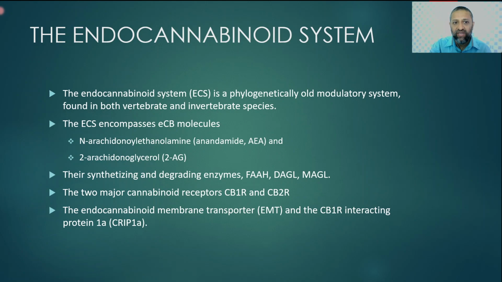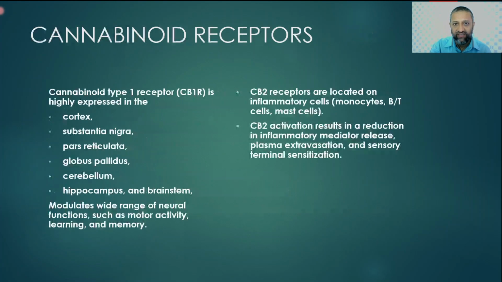The endocannabinoid system encompasses endocannabinoid molecules. First is N-arachidonyl ethanolamine, also known as anandamide, because of the bliss that its stimulation causes in humans, and 2-AG or 2-arachidonyl glycerol. Then the synthesizing and degrading enzymes like FAAH, DAGL, MAGL, the two major cannabinoid receptors, CB1 and CB2, the endocannabinoid membrane transporter, and the CB1 receptor interacting protein. So the endocannabinoid system consists of all of these things.